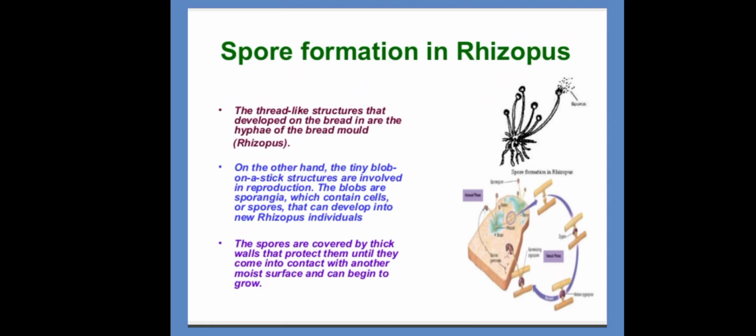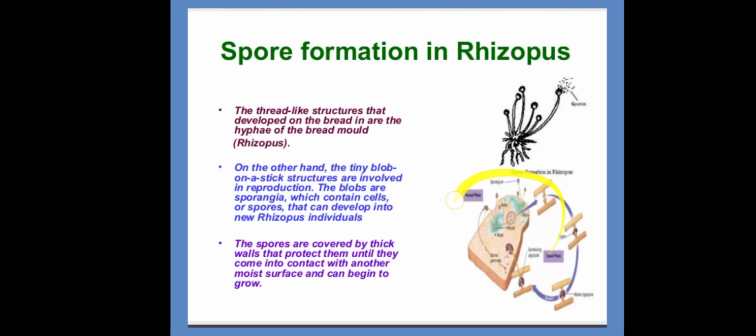And spore formation, in rhizopus or in bread, we can get that also. The thread-like structures that develop on the bread are hyphae of bread mold, also known as rhizopus. You can try this experiment at home also. On the other hand, the tiny blobs on a stick structure are involved in reproduction. The blobs are sporangia.